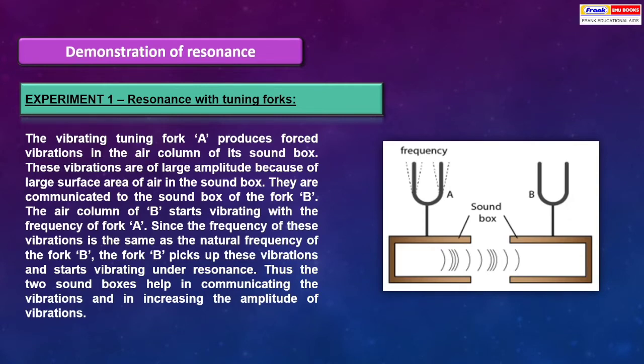The air column of B starts vibrating with the frequency of fork A. Since the frequency of these vibrations is the same as the natural frequency of fork B, the fork B picks up these vibrations and starts vibrating under resonance. Thus, the two sound boxes help in communicating the vibrations and in increasing the amplitude of vibrations.